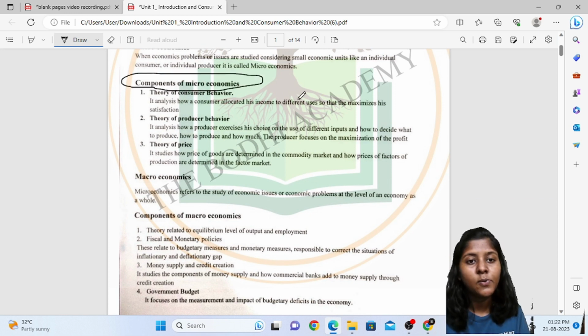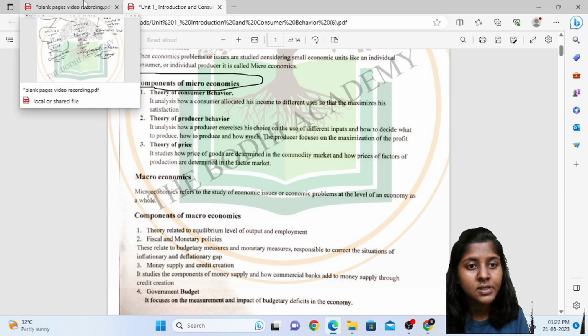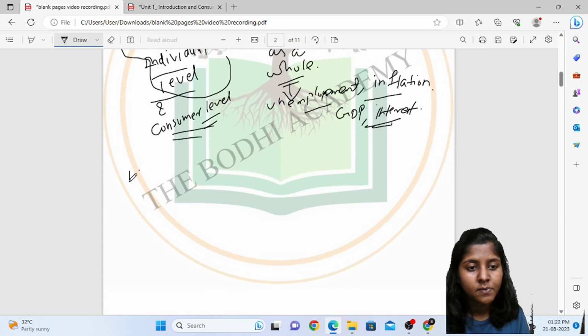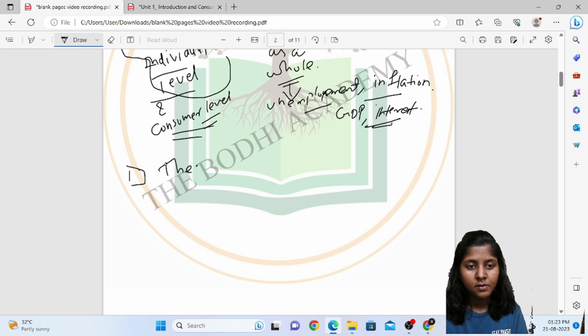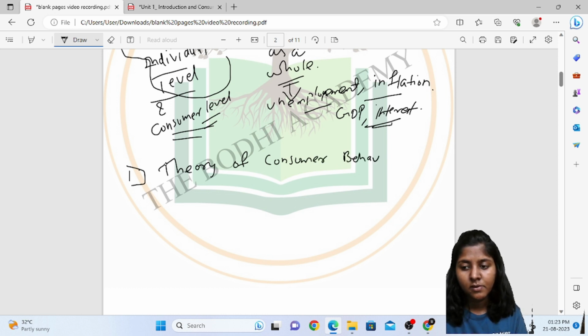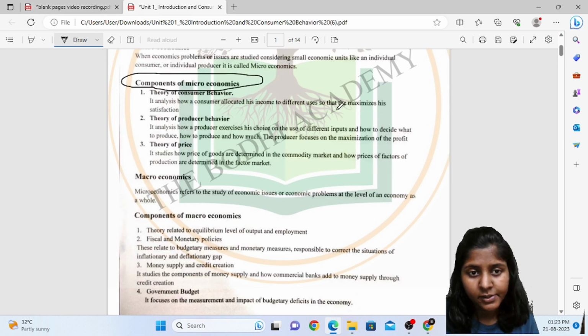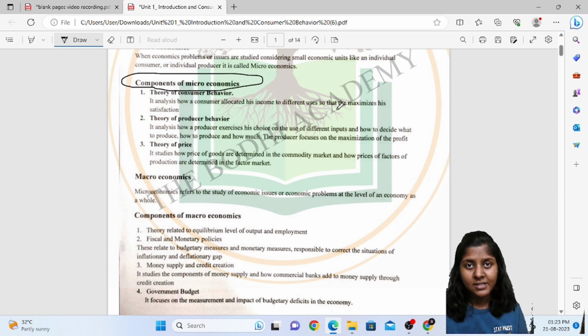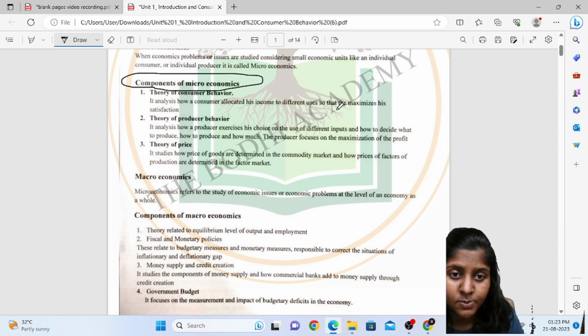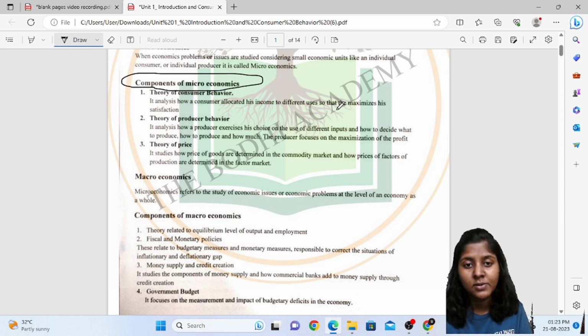Okay. So the components of microeconomics, the first component is the theory of consumer behavior. What is this theory of consumer behavior? It is just an analysis of how a consumer allocates his income. Now everything depends on the consumer's income, where the consumer is going to use his income.